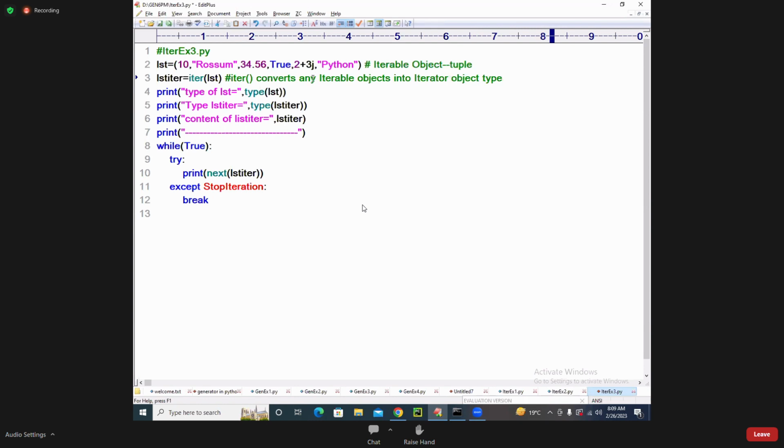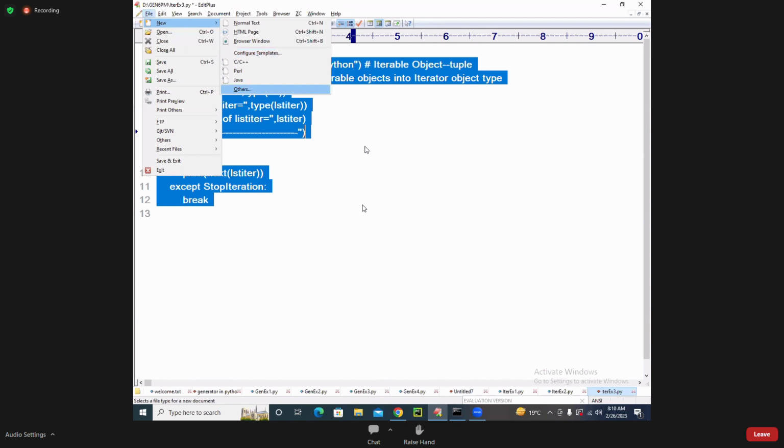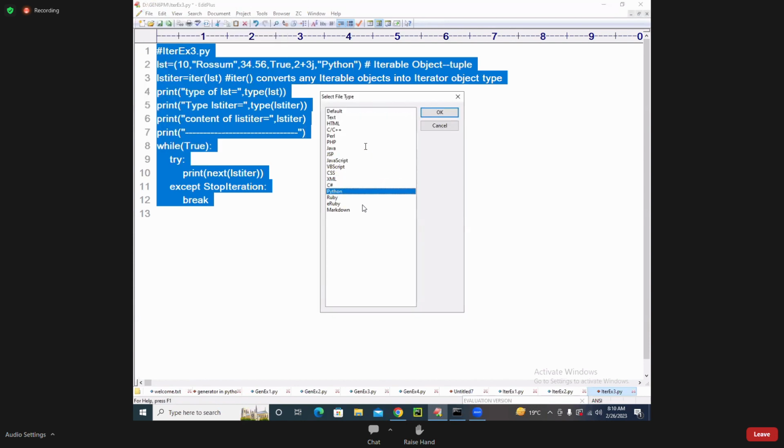Iterator object type. What is the iterator? An iterator object will supply values on demand by converting the iterable object into which type? Iterator. You can use all sorts of iterable objects. Already we told you, iterable objects are what? All sorts of iterable objects we can use. See, my dear student.